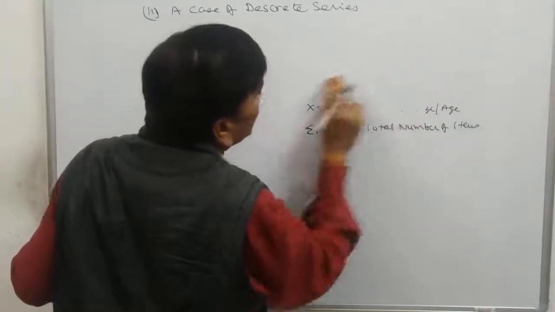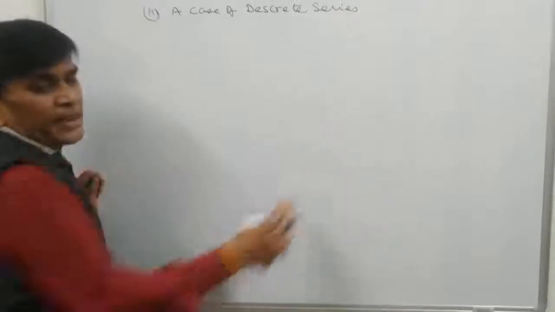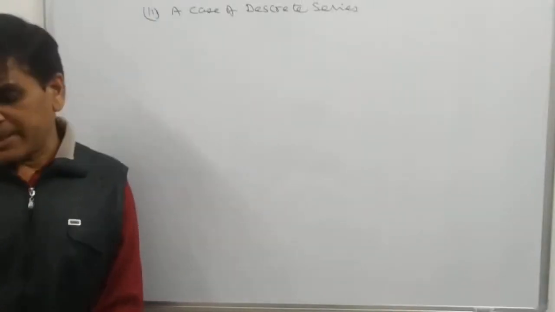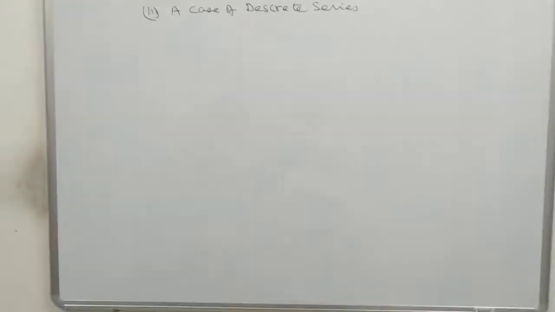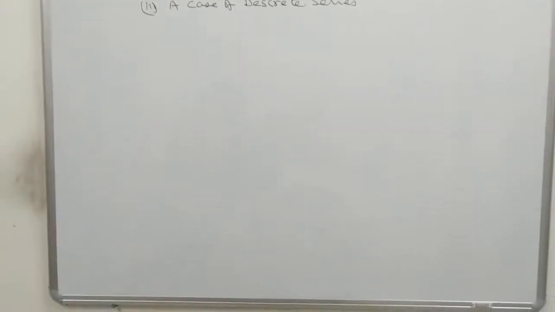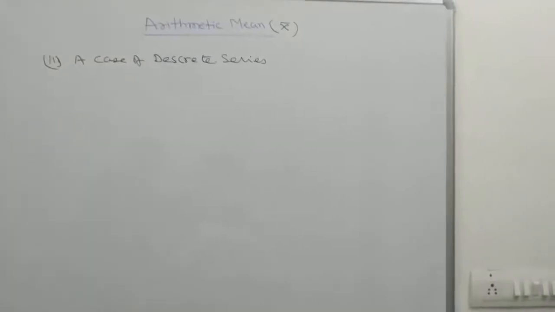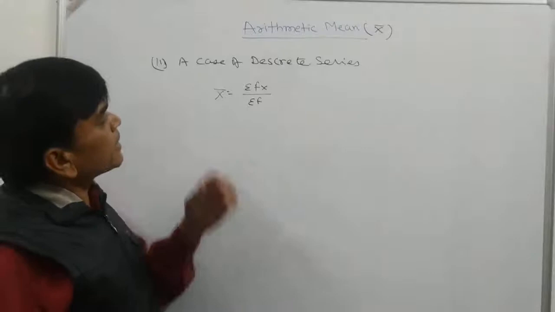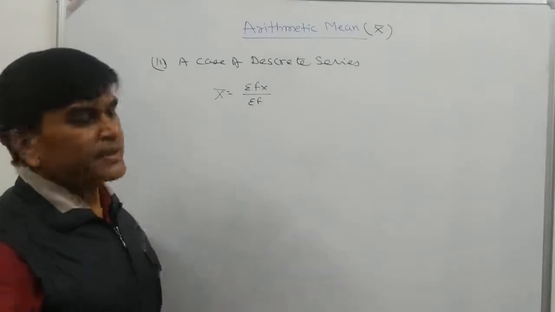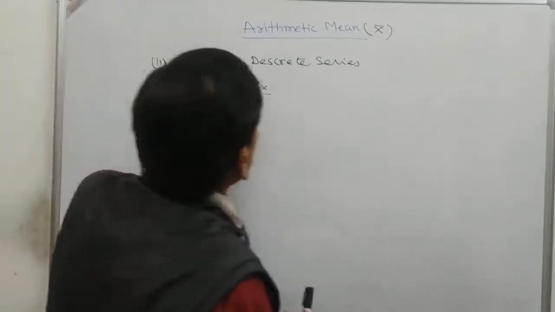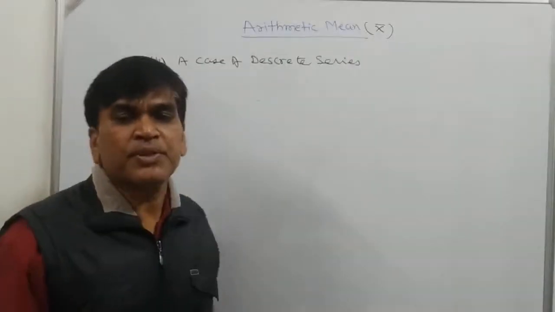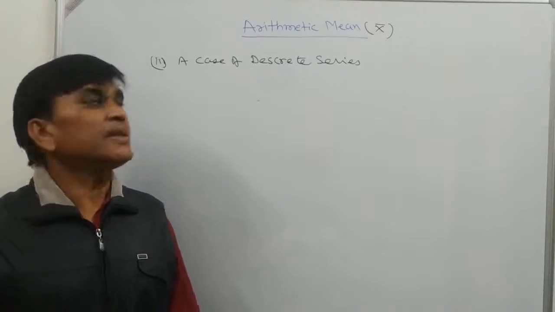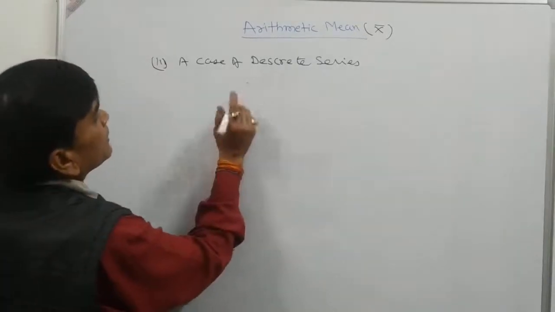If you are feeling that it's very difficult to calculate arithmetic mean with the direct method, then we can use the indirect method also. We can say it's a shortcut method. So in discrete series, it can be calculated x bar is equal to sigma fx divided by sigma f. But if the question is such that the calculation is so high, then we will use the shortcut method here.